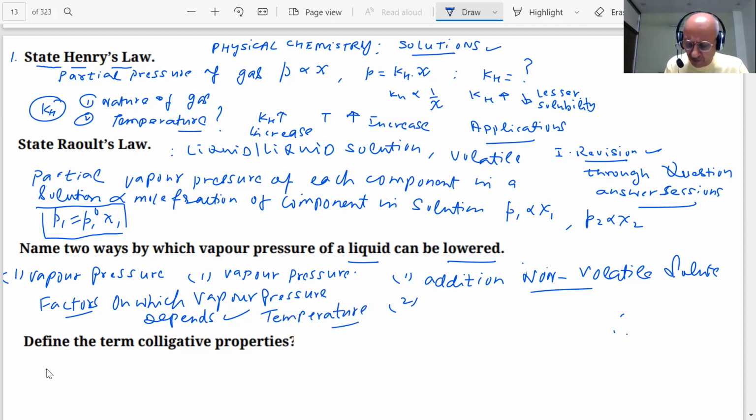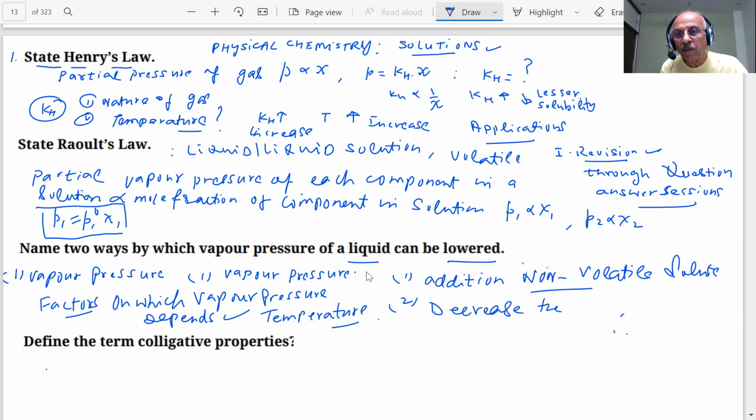What happens if I increase the temperature? Vapor pressure increases with increase in temperature. So how can you lower it? By decreasing the temperature.